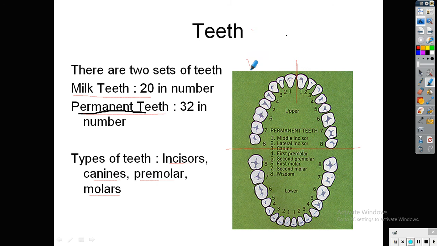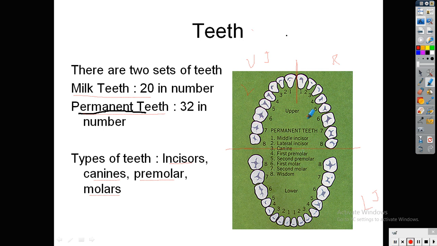This is the upper jaw and this is the lower jaw. The upper jaw can be divided into a right side and a left side.